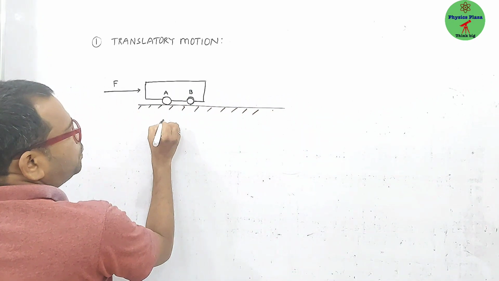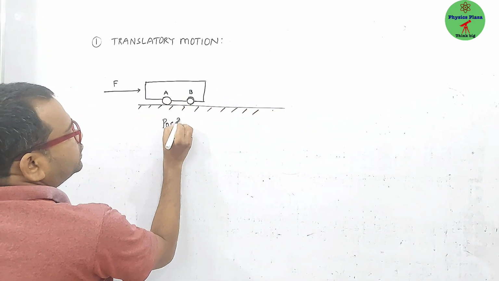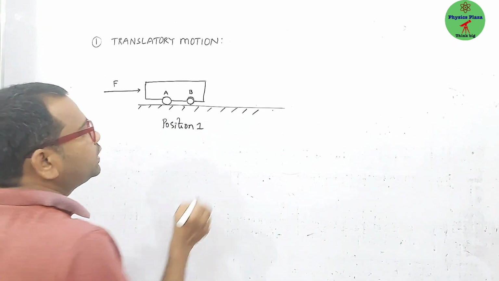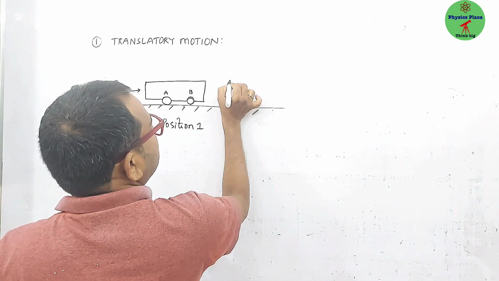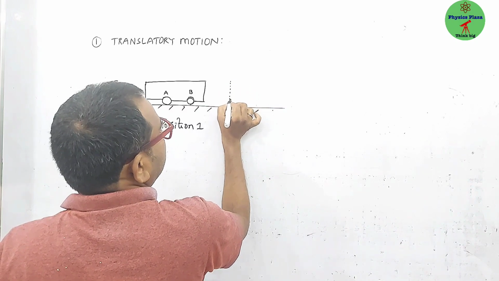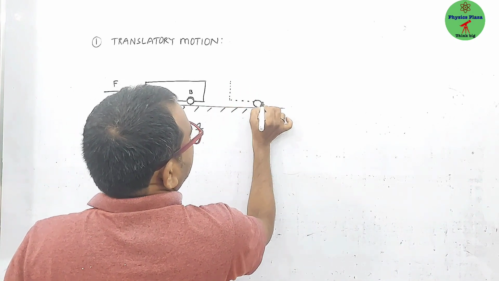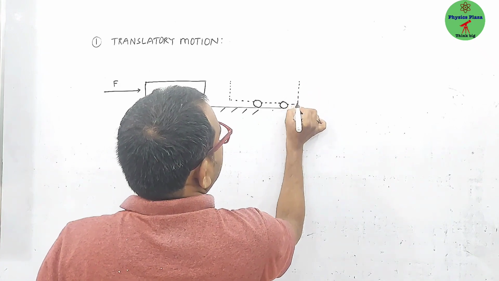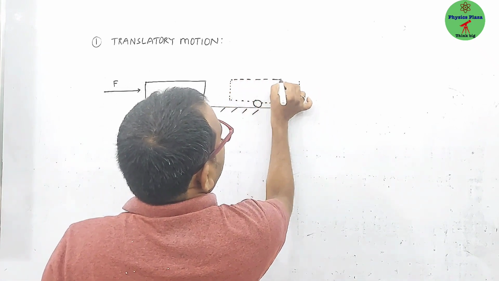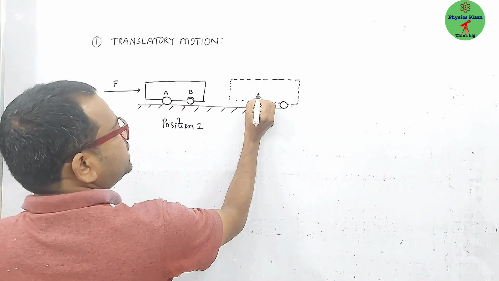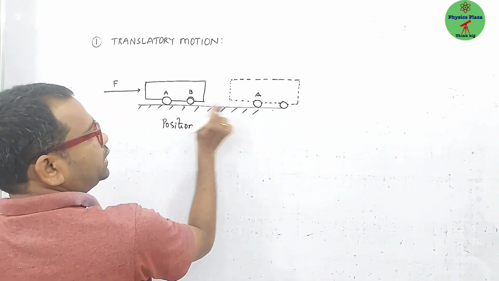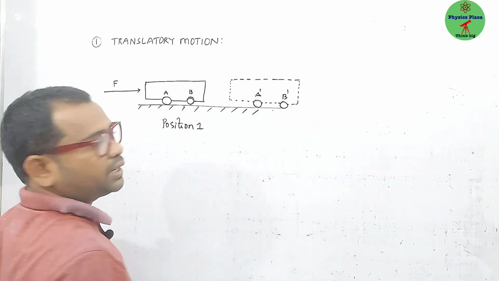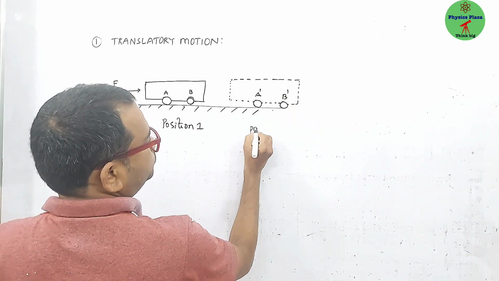Let us say this is position 1. Initially this is position 1. Now let us say that after some time the toy car has come here. It reached here. Let us say the new position of wheel A is A dash and of wheel B is B dash. Let us say this is position 2.